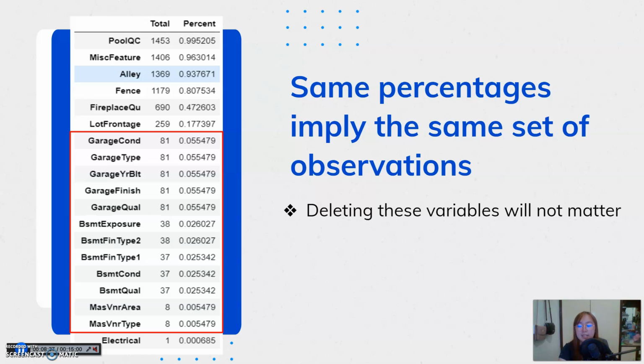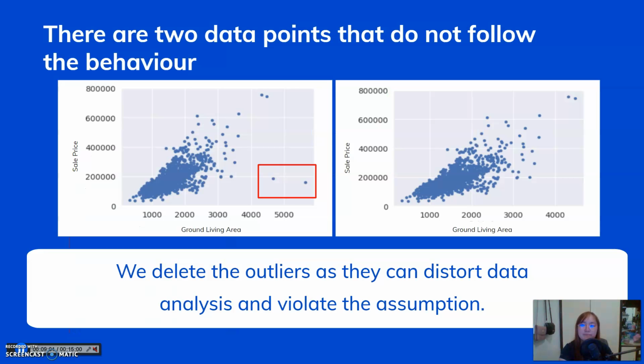Analyzing the next variables, which are the garage variables, the masonry veneer variables, and the basement variables, the same percentages might imply the same set of observations. So deleting these variables will not matter. And the last one is the electrical. So I can simply delete the one entry with missing data but keep the column.